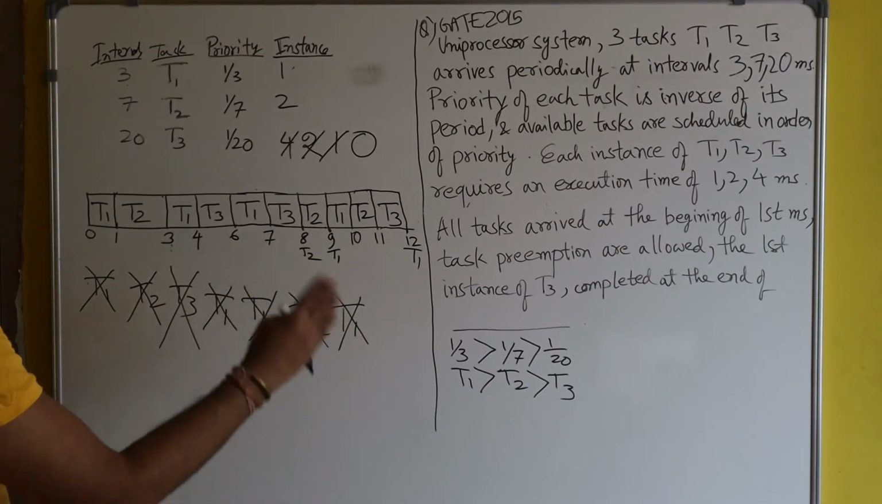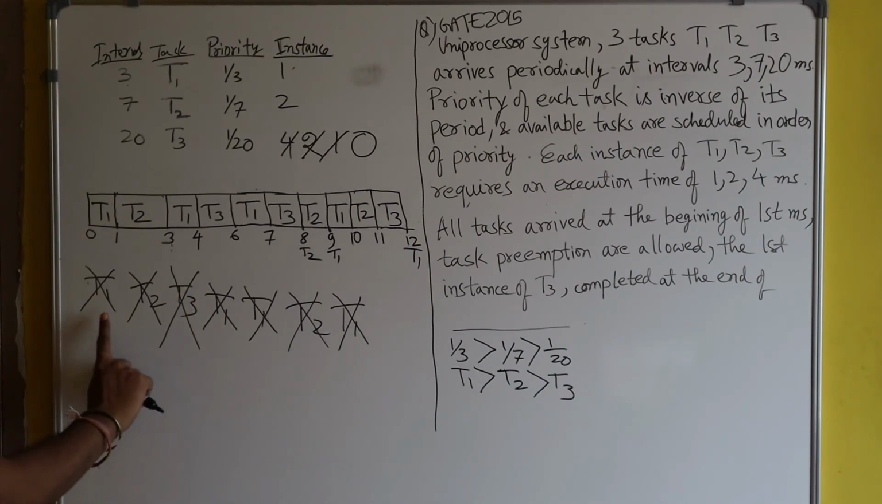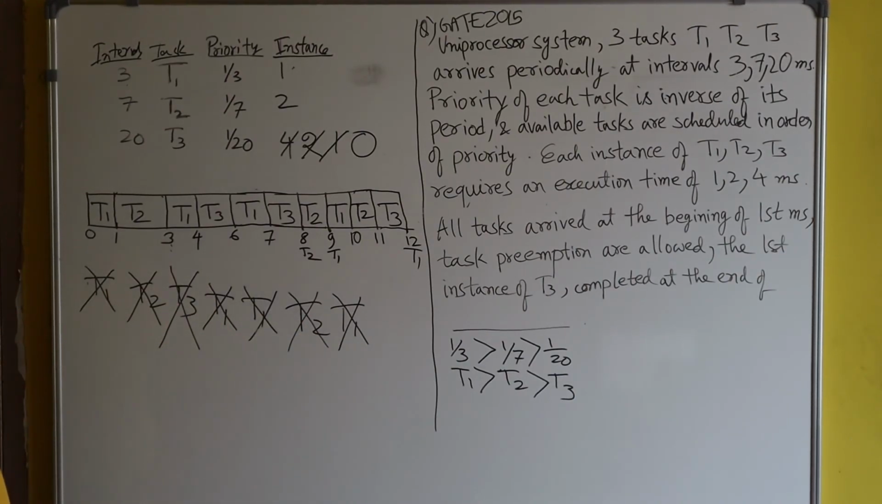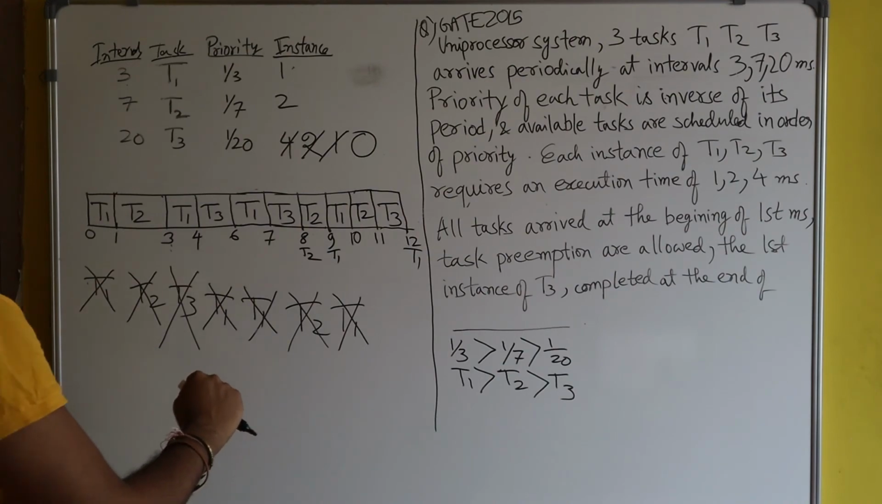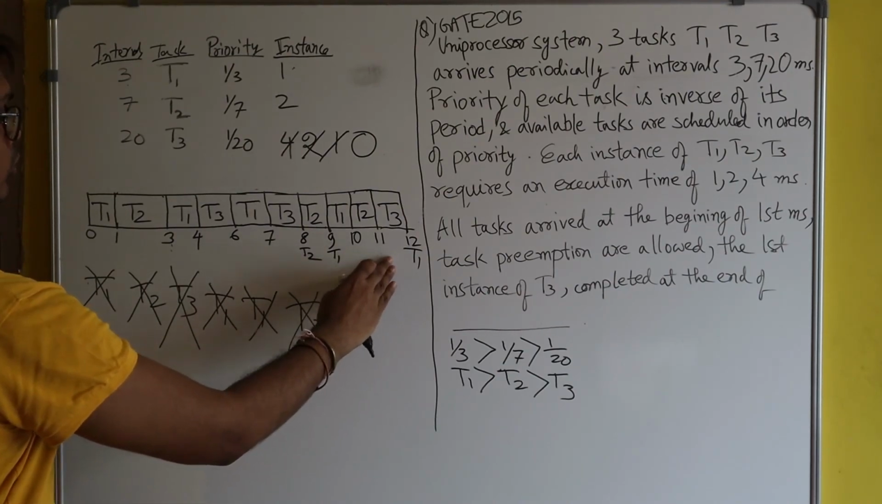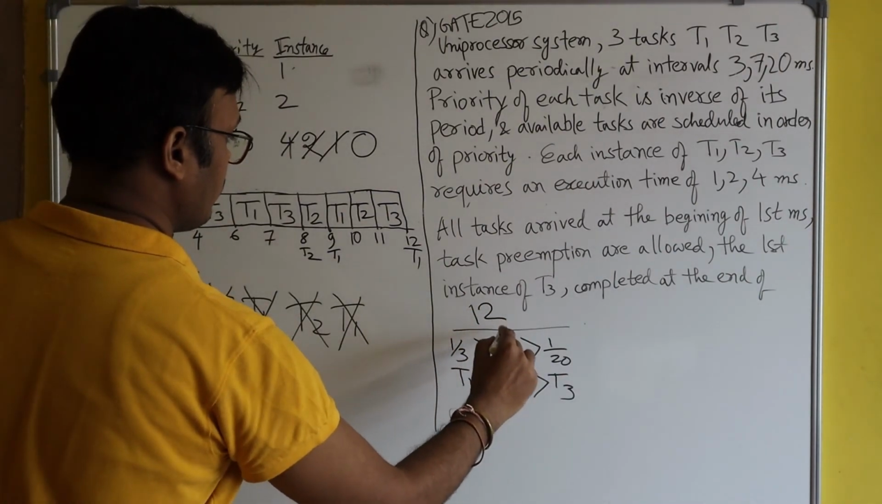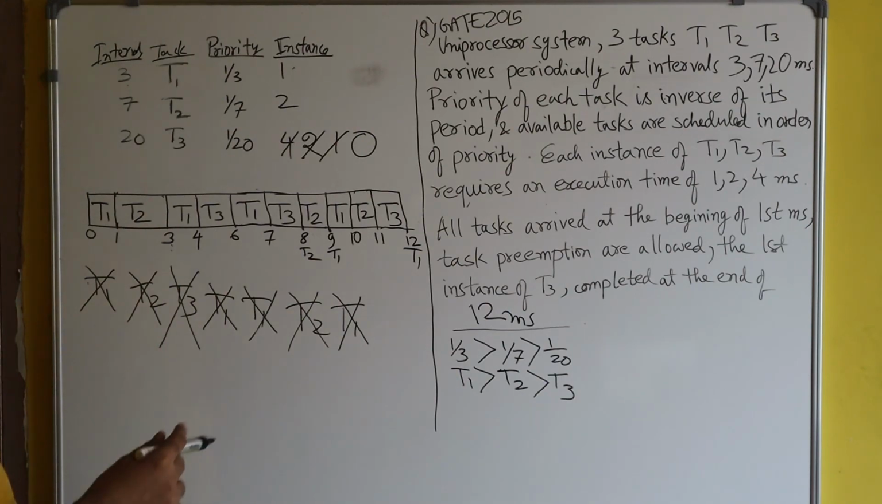By the time T3 completed its first instance, you can see T1 completed its four instances, 1, 2, 3, 4, and T2 completed its 2 instances by 12 seconds. So the answer here is 12. At 12 milliseconds, T3 completed its first instance.